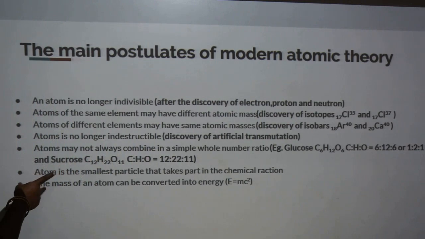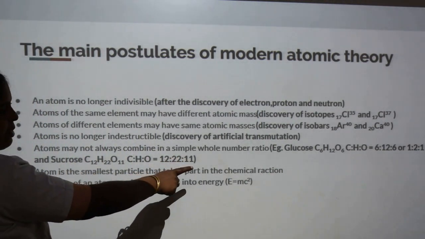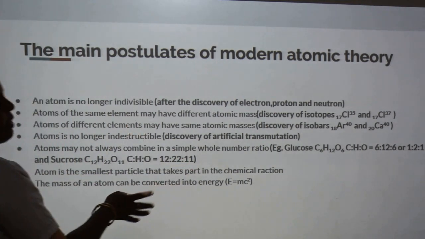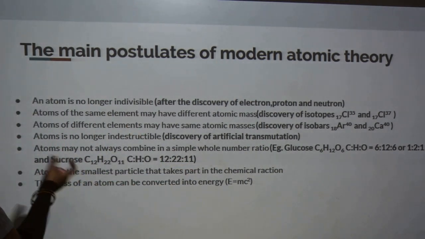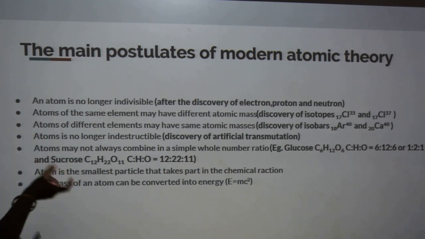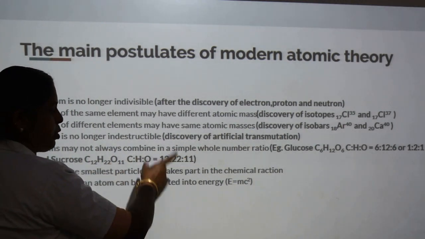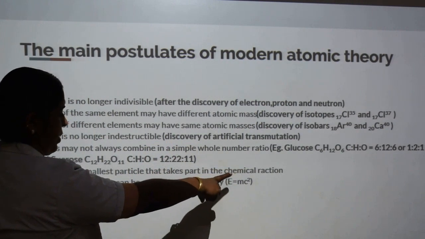Next point, the atom is the smallest particle that takes part in a chemical reaction. A lot of reactions are carried out in day-to-day life. From morning to evening, we can see a lot of reactions. Many are chemical reactions. In all the reactions, the atoms are the important part. Only the atoms take part in a chemical reaction.